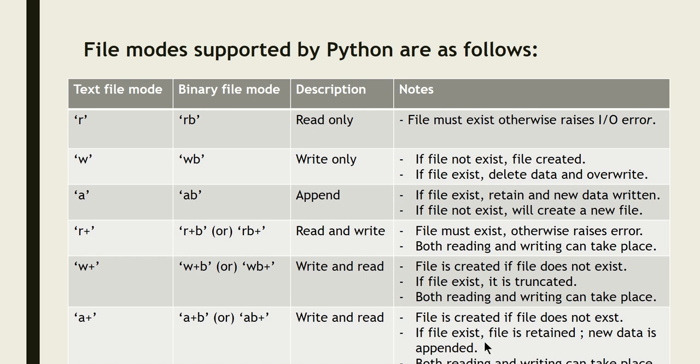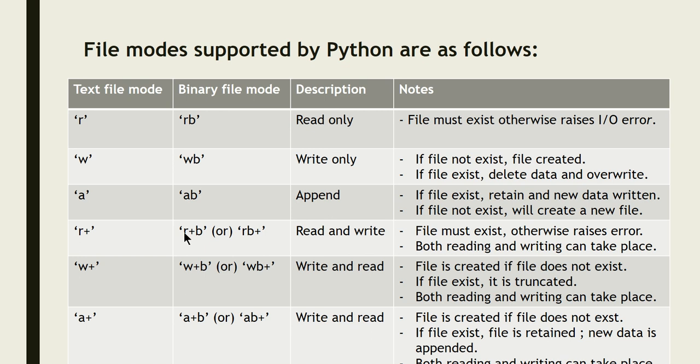If the file exists, the data is retained and new data is appended. This is the normal thing that we do with any file. You open a file, and if the contents are already present, all the details are retained and new data will be written. If the file does not exist, you can create a new file. Both reading and writing can take place.